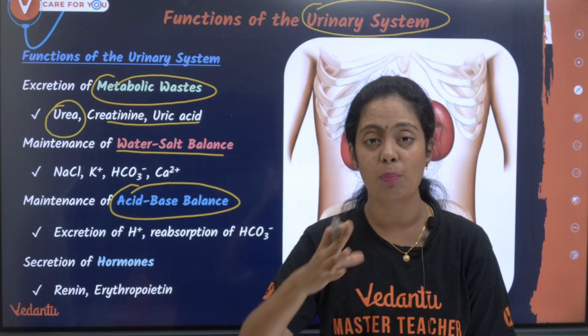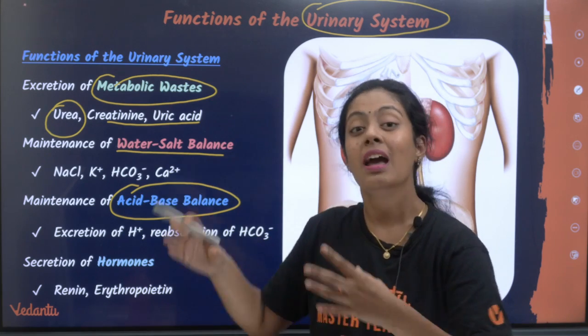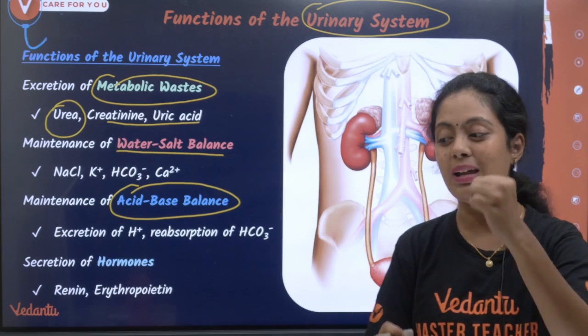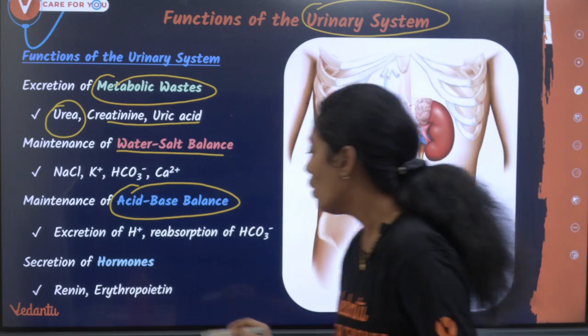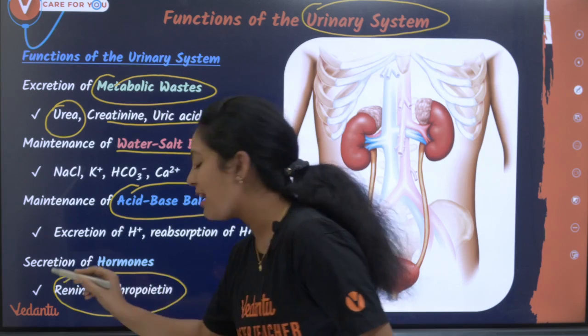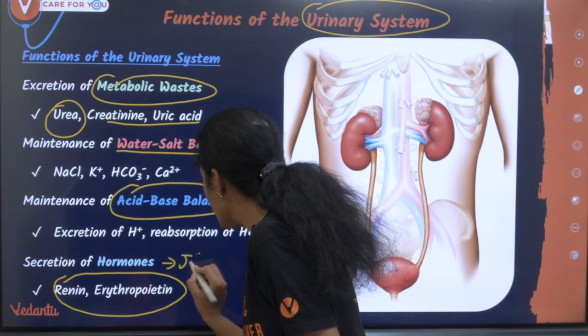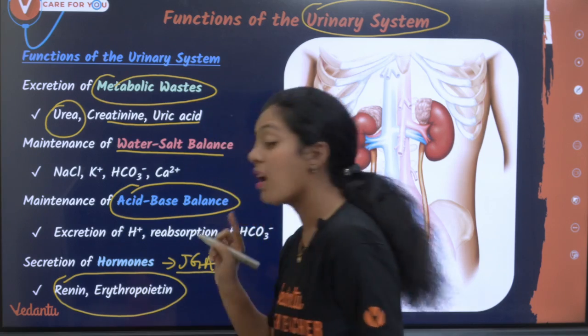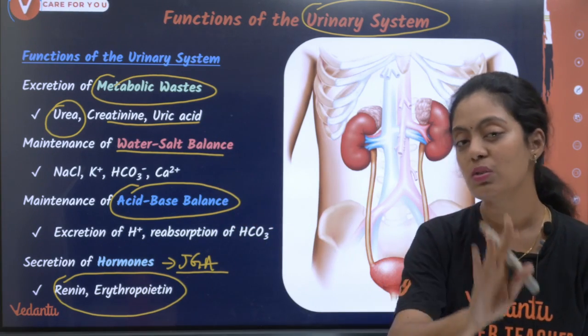Okay, it is like a buffer in my body. What are buffers? They resist the change in the pH, and the kidney is going to help in maintenance of acid base balance. And it also secretes hormones. Okay, you have two hormones, that is renin and erythropoietin. And who is producing these hormones? JGA, juxtaglomerular apparatus. Wait, I will teach you what JGA is.